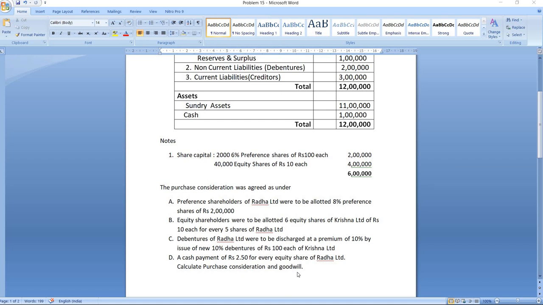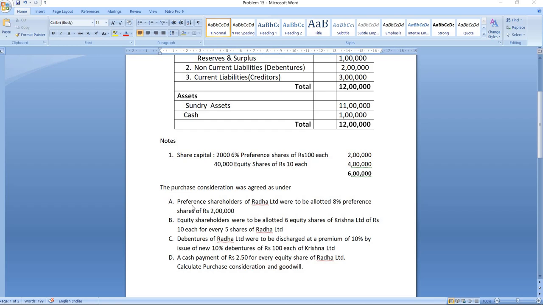So here in this problem, they have given you how the purchase consideration was agreed. It is clearly mentioned how the purchase consideration is paid, that is, the mode of payment of purchase consideration is given. So we have to make use of the mode of payment to calculate purchase consideration in this problem, and also you are supposed to calculate goodwill. Now let us understand first how the purchase consideration is paid.